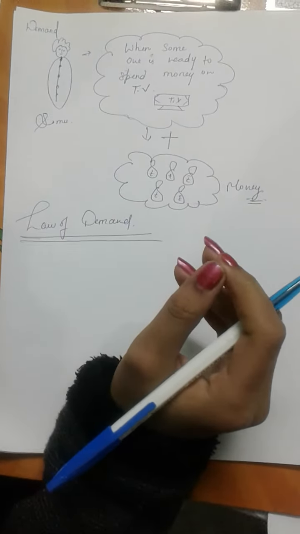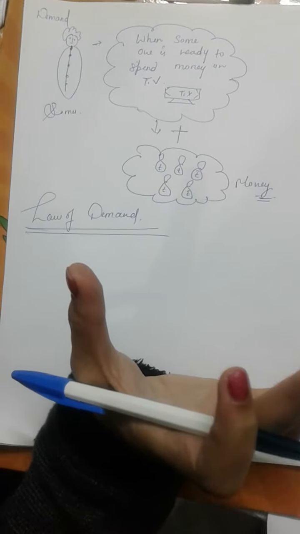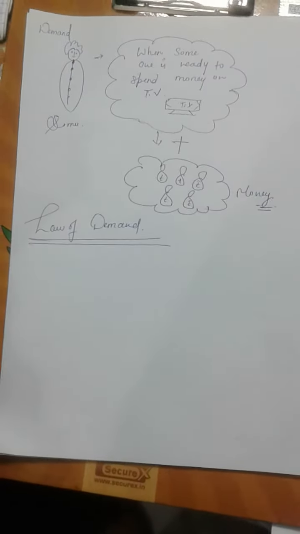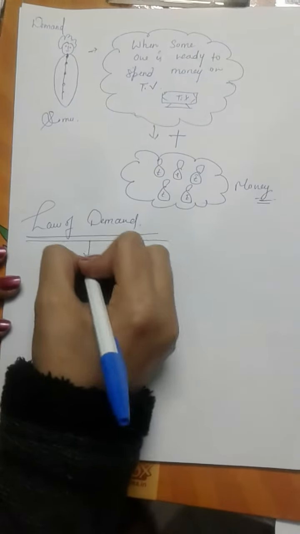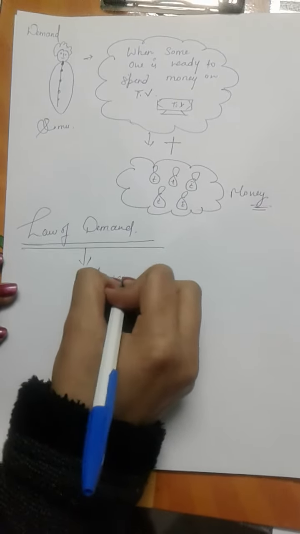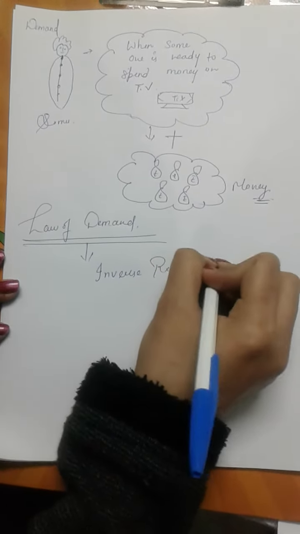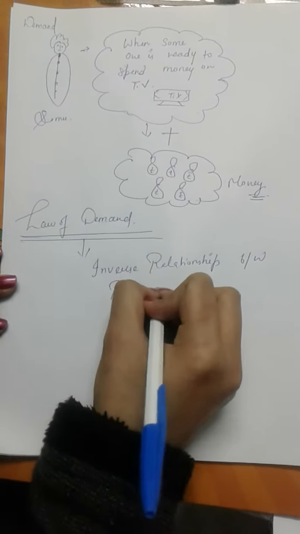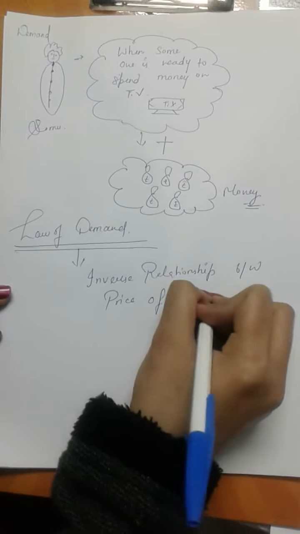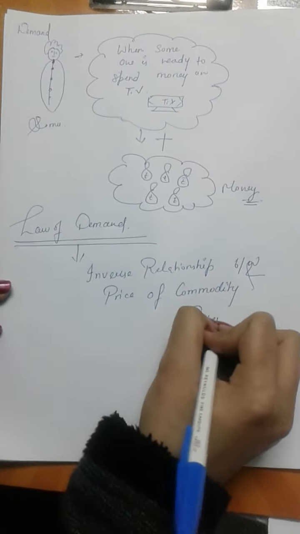What is the law of demand? The law of demand states that, other things remaining equal, and I will come to the other things as well, there is an inverse relationship between the price of a commodity and the quantity of that commodity demanded. So there is an inverse relationship between both, right?